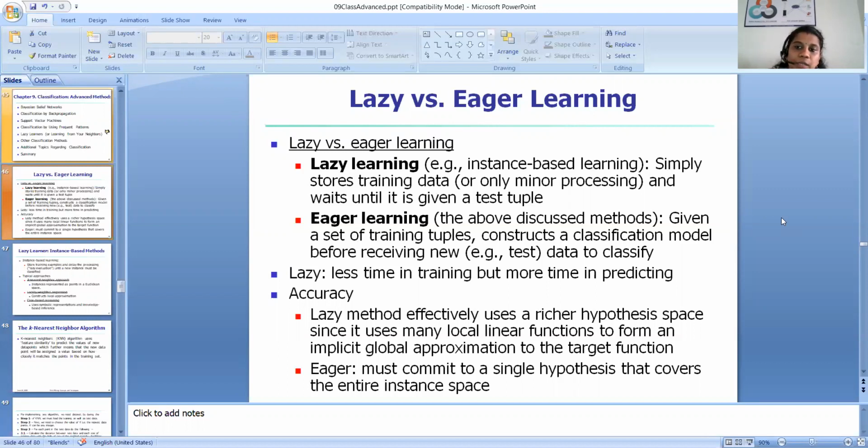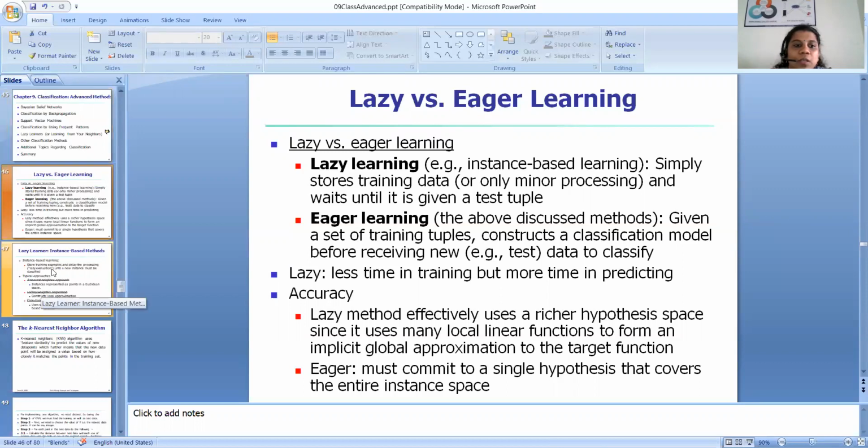Now, in the case of a lazy learner method, we simply store the training data and will not do anything until we receive a new data tuple or test tuple. Whenever we receive a test tuple, we process it further for the prediction process. Related to accuracy, lazy methods effectively use a richer hypothesis space, since they use many local linear functions to form an implicit global approximation to the target function. In the case of eager, it must commit to a single hypothesis that covers the entire instance space.